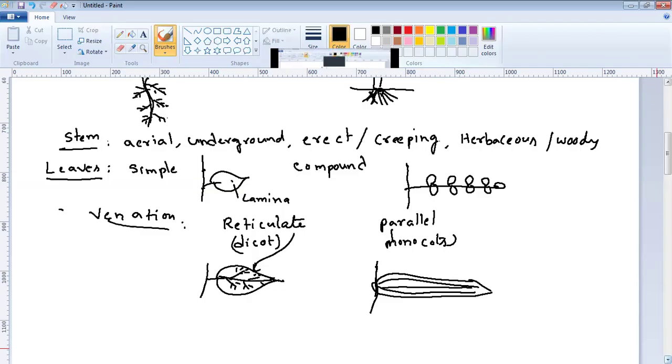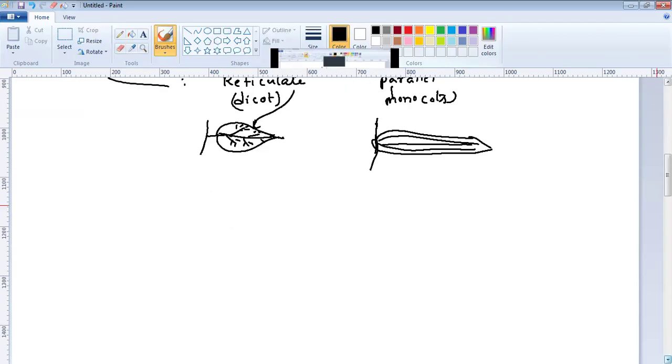Then, well-developed vascular tissue is found in angiosperms. Vascular tissue is nothing but xylem and phloem.